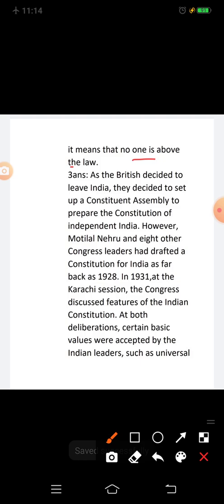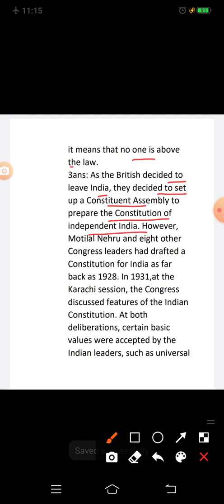Question 3. Trace the formation of the Indian Constitution. Answer: as the British decided to leave India, they decided to set up a constituent assembly to prepare the Constitution of independent India.